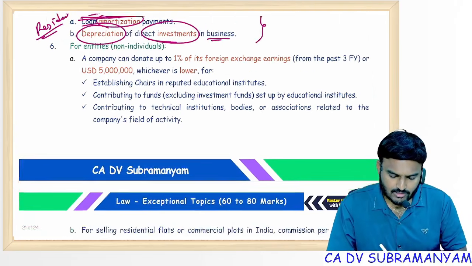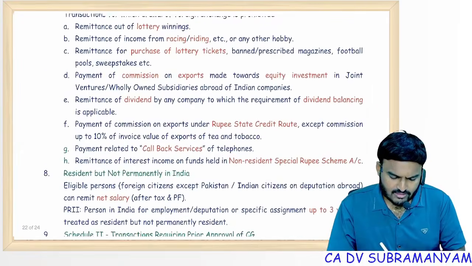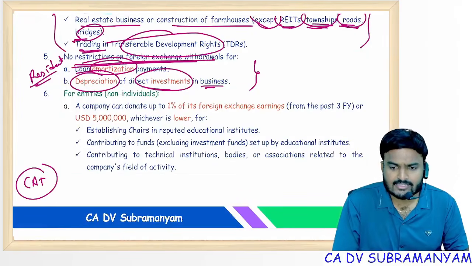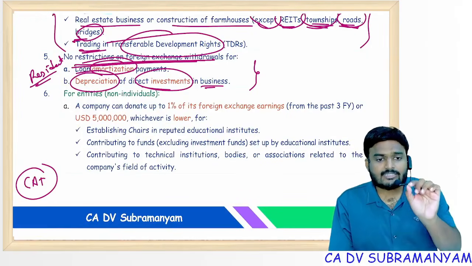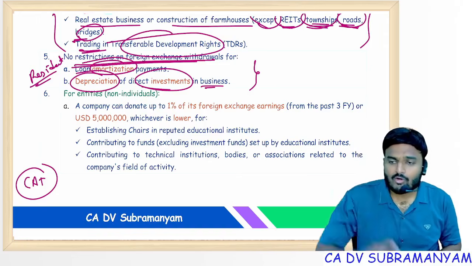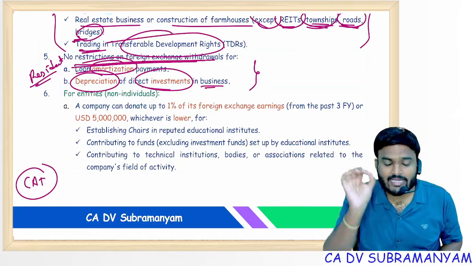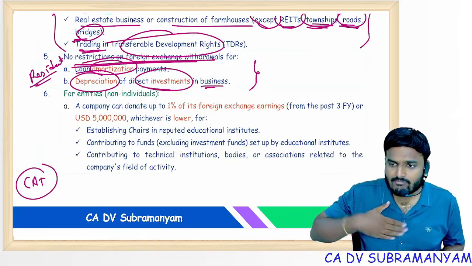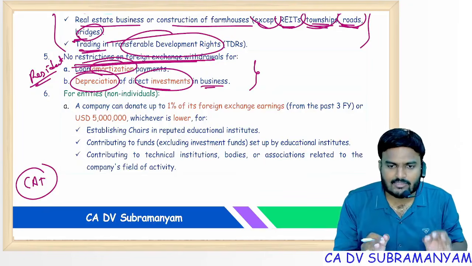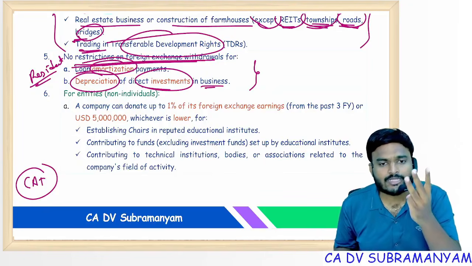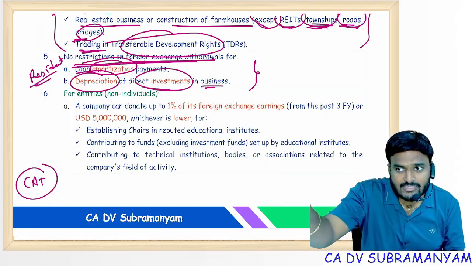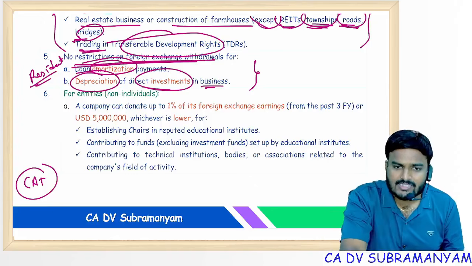Next one, CAT is very important. CAT means capital account transaction. That means any transaction that alters a resident's net worth outside India or a non-resident's net worth in India is a capital account transaction. For a resident's net worth, you have to take 3 amounts: assets, liabilities, contingent liabilities. Whereas for a non-resident's net worth, you have to consider only assets and liabilities.